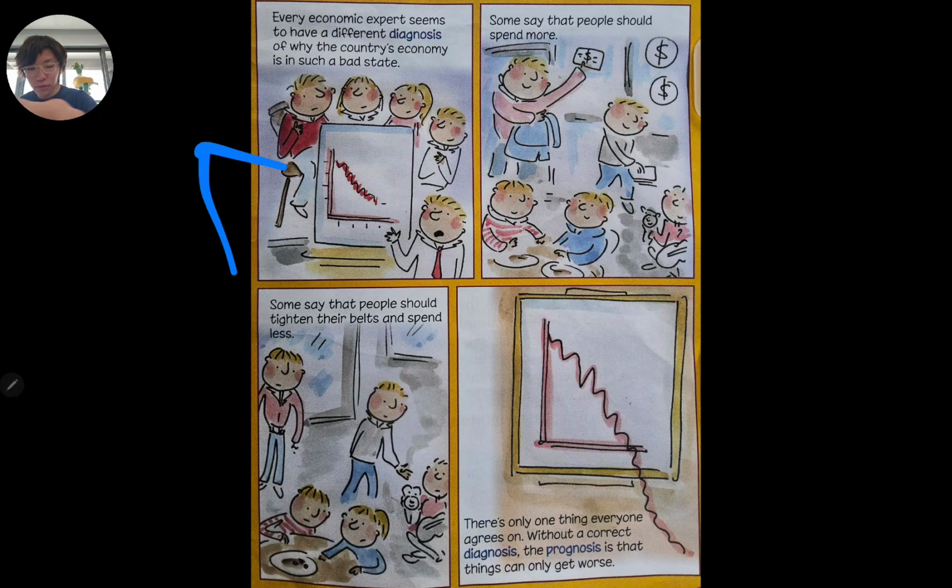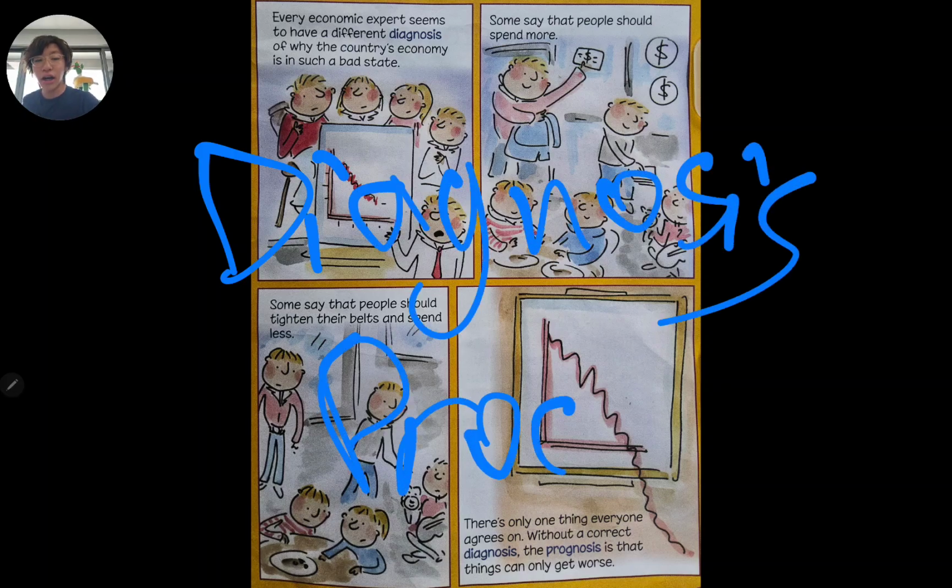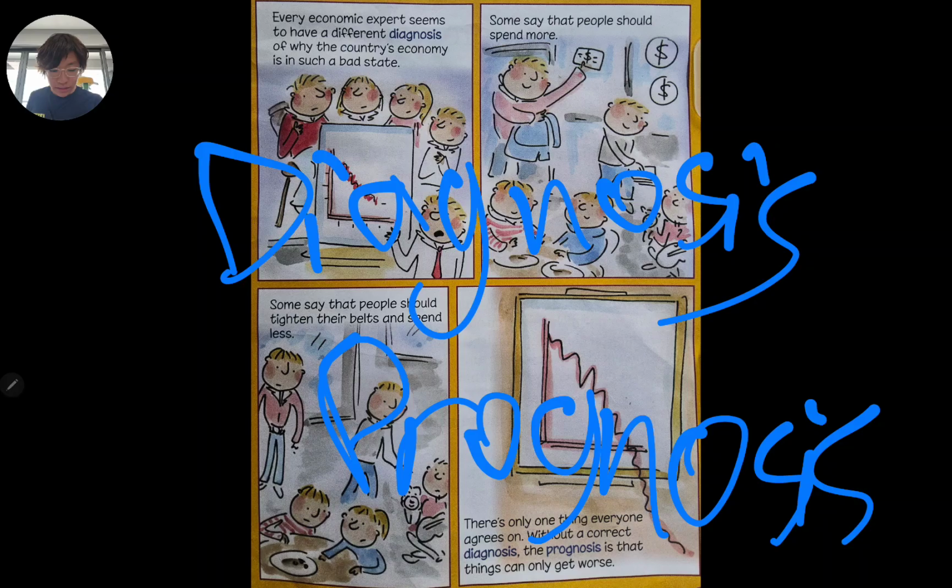Alright, next up we have the words diagnosis and prognosis. Now, a diagnosis deals with someone in their present condition. It's like the present condition of something, whereas a prognosis is something that is expected to happen in the future. Diagnosis is something that happens now, but prognosis is like your expectations of the future.